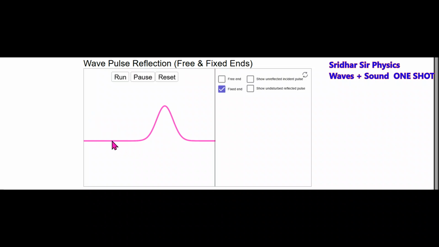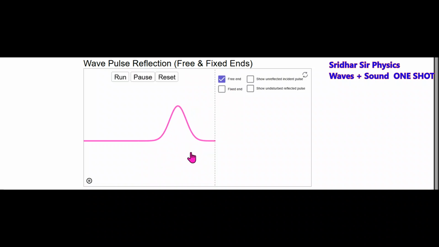Now there's a rope and a pulse approaching the fixed end. This will be a fixed end. Then you can see here, it will get inverted. Again I'll repeat it: the wave gets reflected and will be inverted. In this process I'll continuously send incident waves, and consistently get reflected waves. That's the reflection at the rigid end.